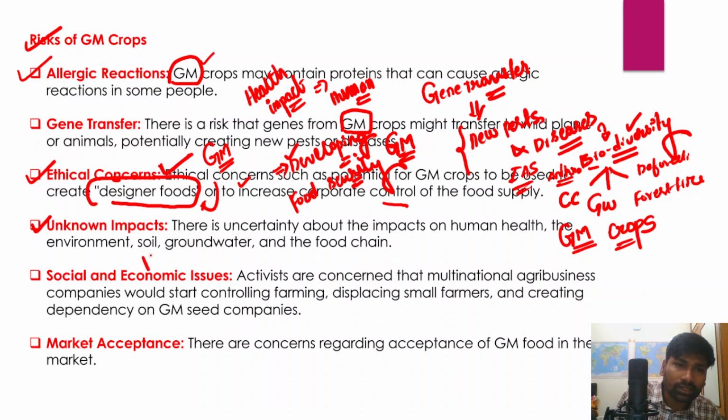So one unknown impact is on human health, because as of now we have not fully understood the negative impact of genetically modified crops on human health.